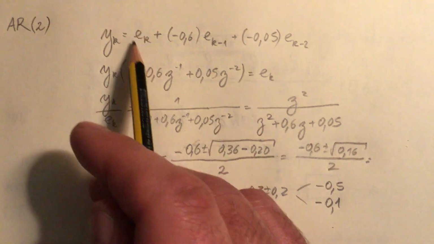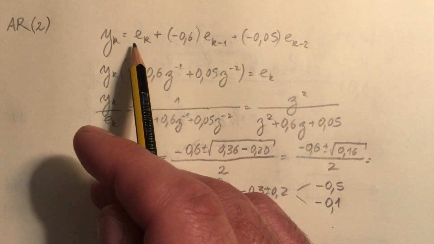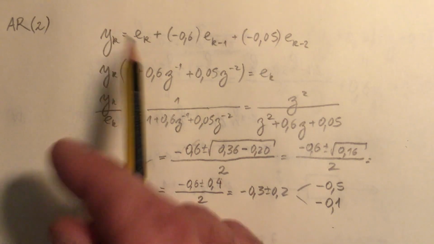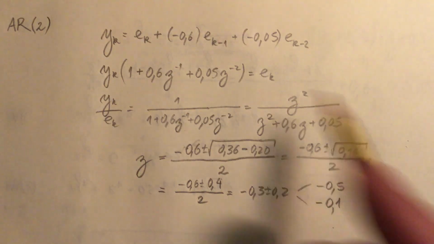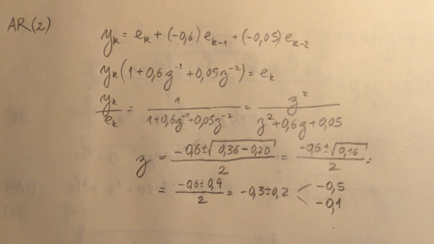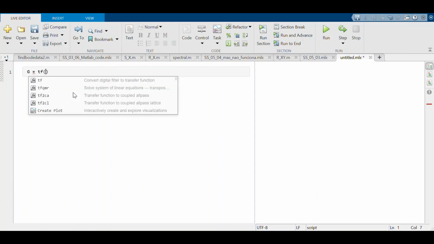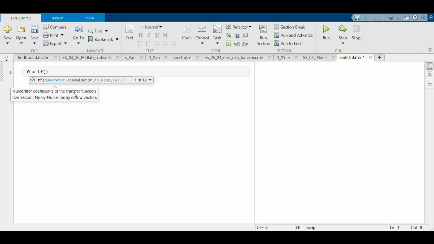If this input here, which we normally presume to be normally distributed, is instead an impulse, we can see that the output of this stable model does not become 0 after a while. Let us create the corresponding transfer function. The sampling time is completely irrelevant, so I will put here a sampling time equal to 1.